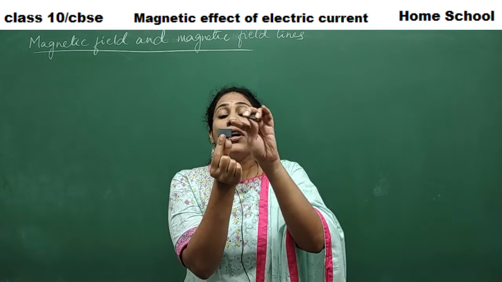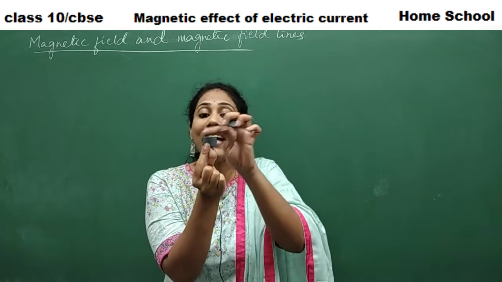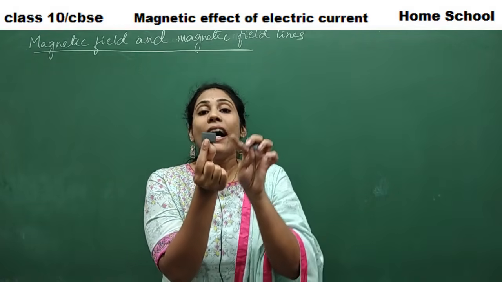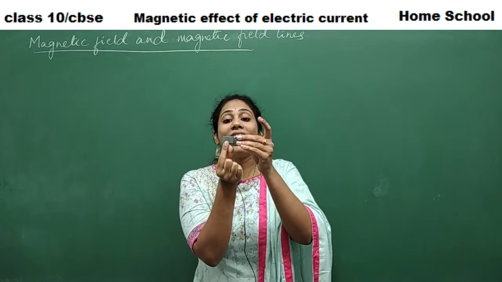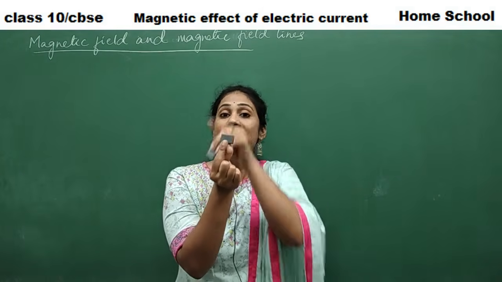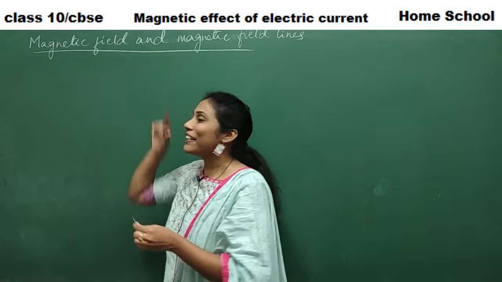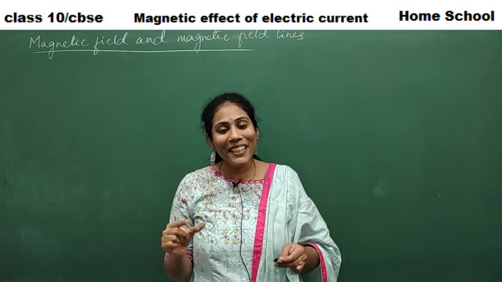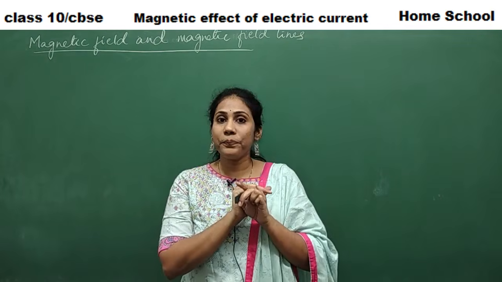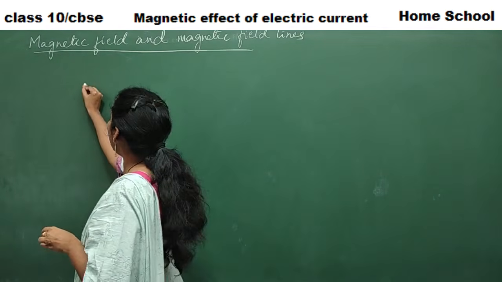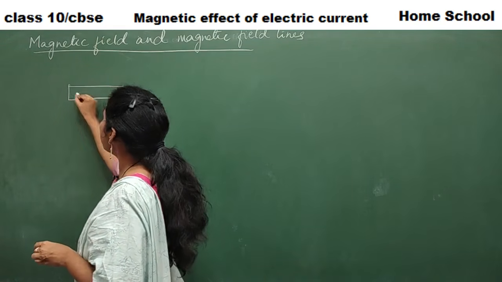So the area around a magnet where you experience a kind of attraction or repulsion, that area around a magnet is called magnetic field. Clear, everybody? So around a magnet, there is a certain area, a certain boundary. Maybe, for example, I will take a bar magnet. This is a north pole, south pole.